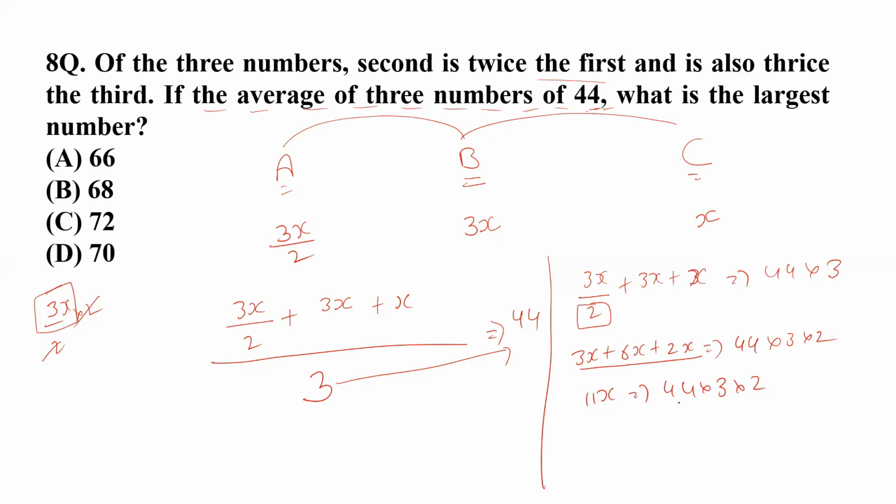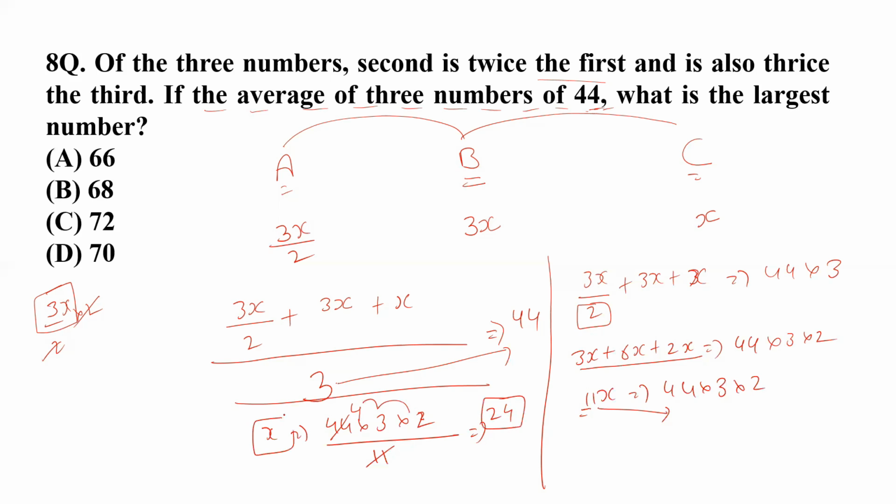So just take this 11 to the right hand side. So x should be equal to 44 multiplied by 3 multiplied by 2, all divided by 11. If I divide 44 by 11, I get 4, and if I multiply 4 by 3 and 2, then I get 24, and 24 should be the actual value of x.